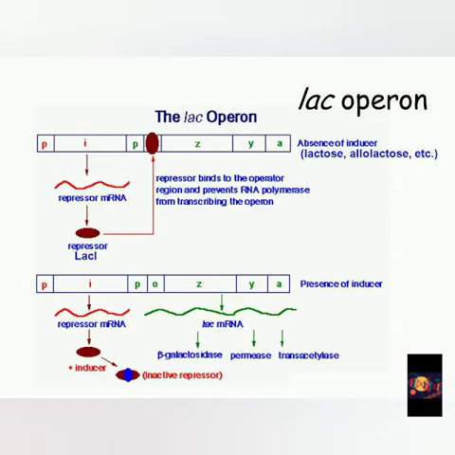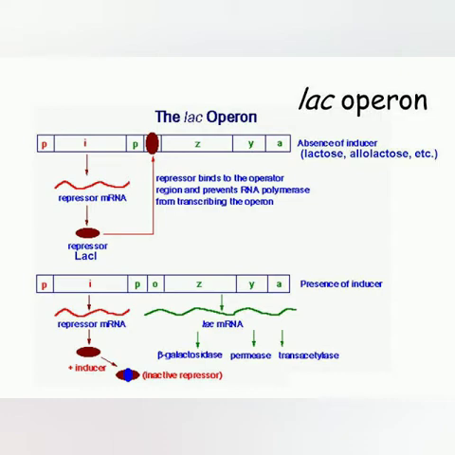These events generally occur in the absence of inducer. So let us see what happens when the inducer is present. The process of transcription starts with the help of RNA polymerase. Here the RNA polymerase will bind to the P site again, which is red in color, and transcribe the I region. This I region in return gives us repressor mRNA, and repressor mRNA gives us repressor lac.